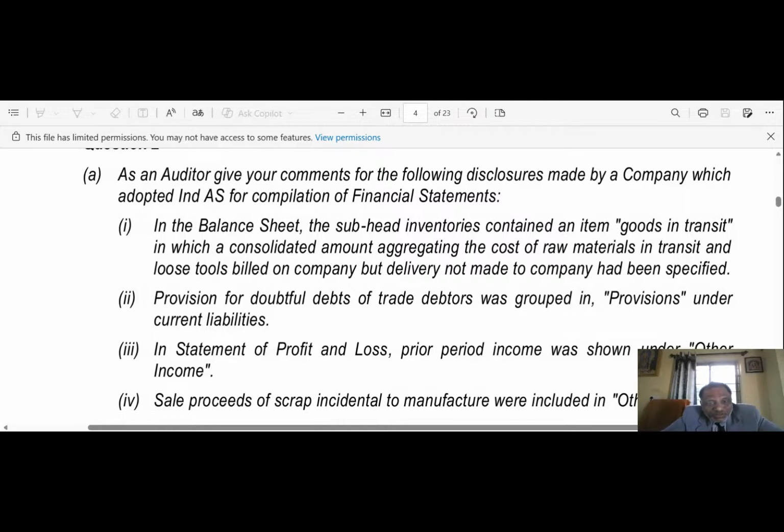Understand? So, what is Ind AS 8 saying? Ind AS 8 says, accounting policies, changes in accounting estimates and errors: prior period income should not be shown in the statement of profit and loss. The entity shall adjust the opening balance of each affected component of equity for the earliest period presented and the other comparative amounts disclosed for each prior period presented as if the new accounting policy had always been applied. So, like this, you need to write.